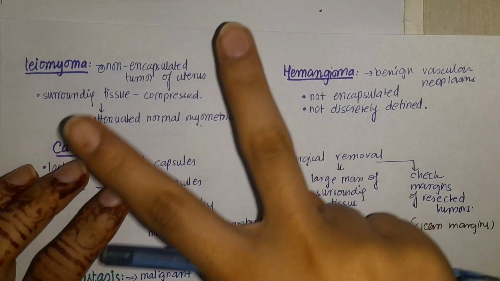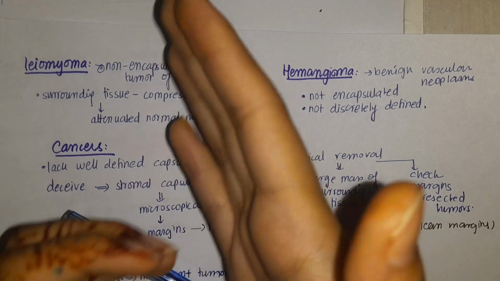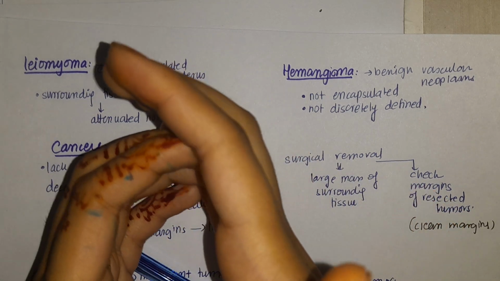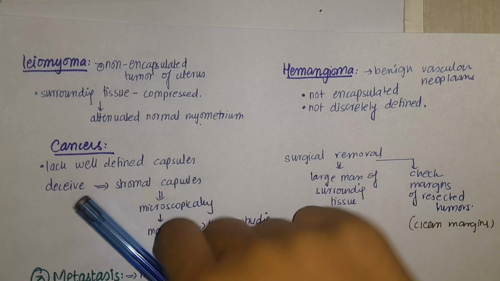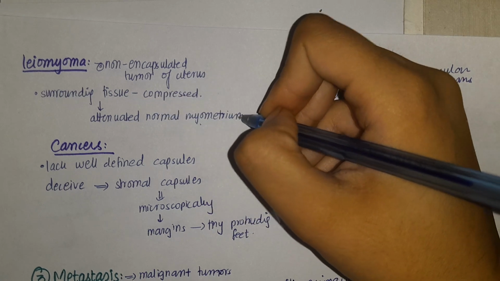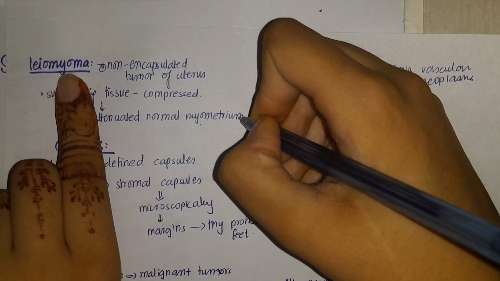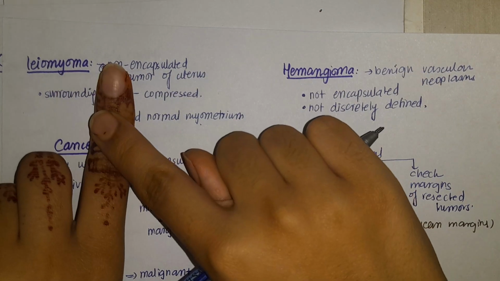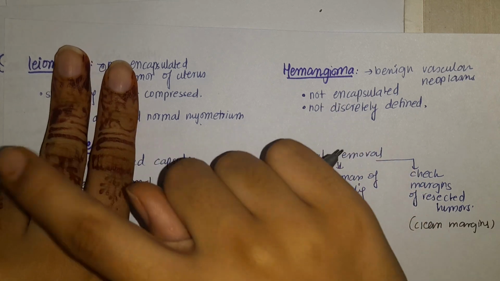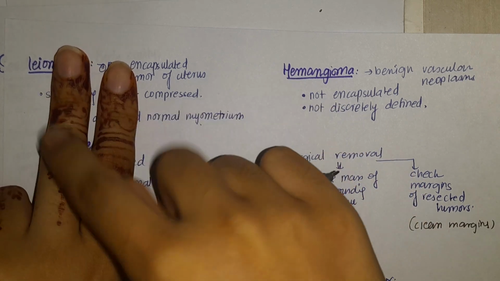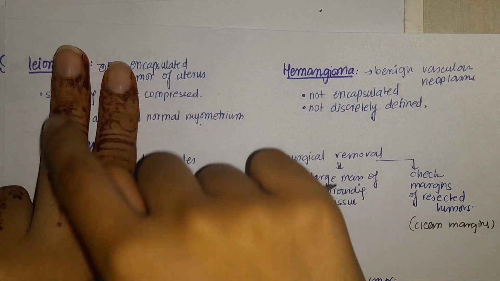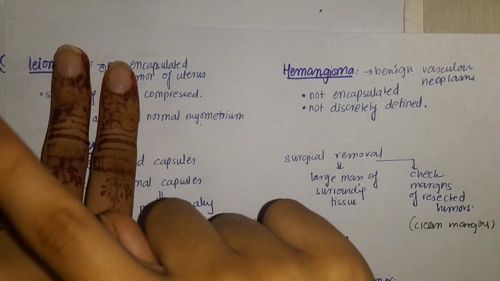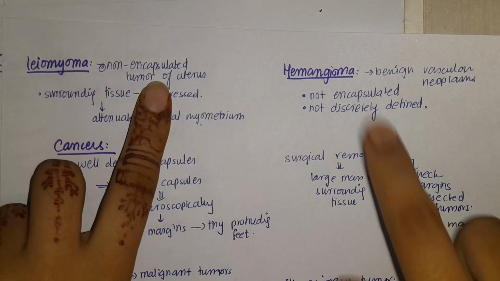Two things are still there. One, it is not invading the surrounding tissues, rather it is compressing them, and it makes the myometrium attenuated. So it is not encapsulated, but it is not invading the surrounding tissue, rather it is compressing it. So it shows one characteristic of a non-malignant tumor, so it is a benign one.